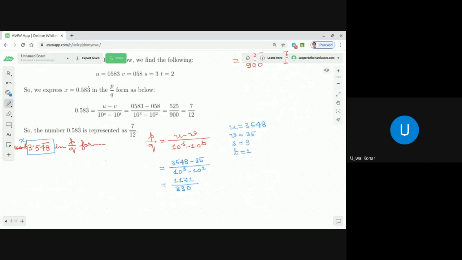If calculator is not allowed, you just do a long division if your time permits, after answering all the questions. And you can verify whether it is actually representing the decimal value after division, 3.548484848, or not. Got it, no? Like this. So with this, I would like to conclude the class for today.